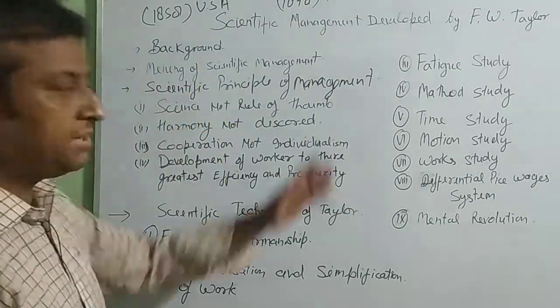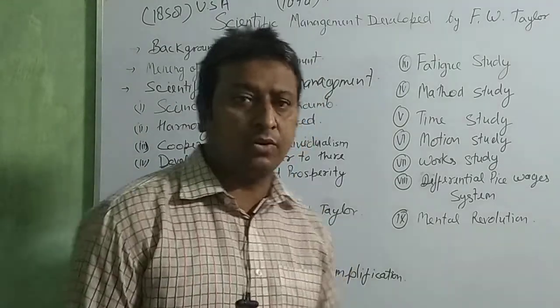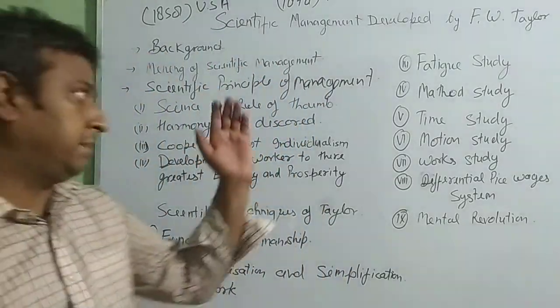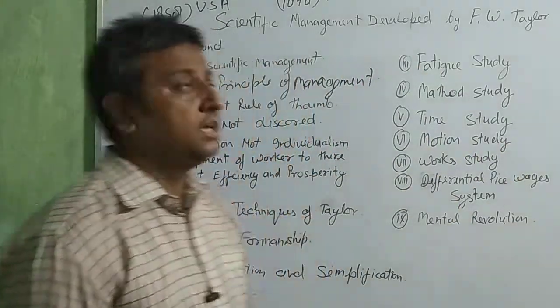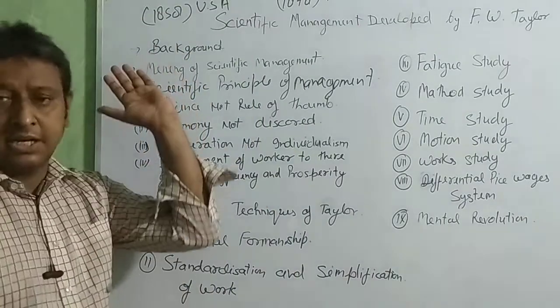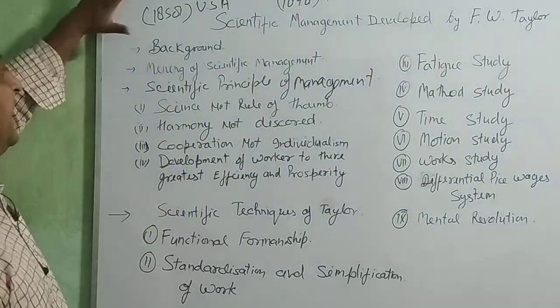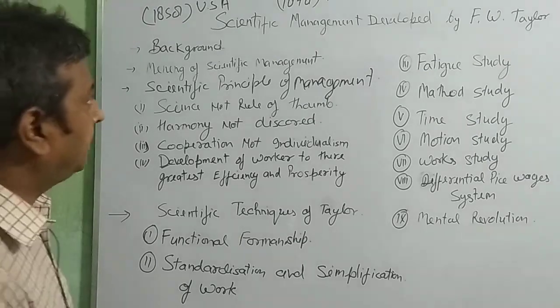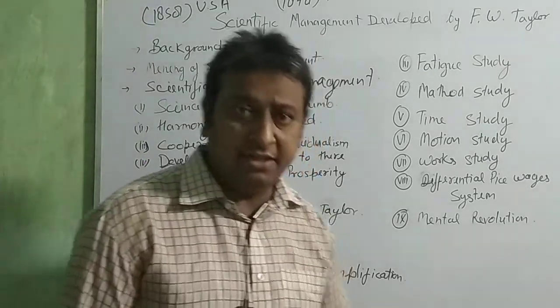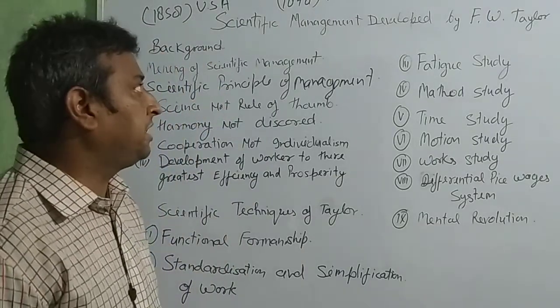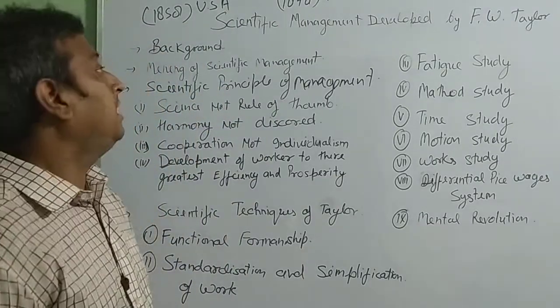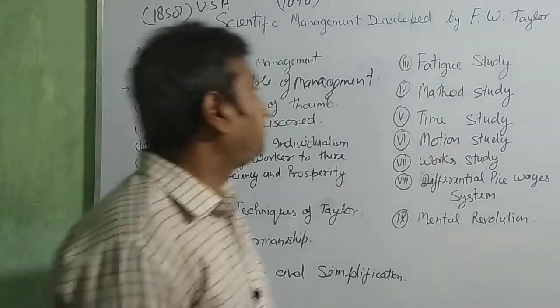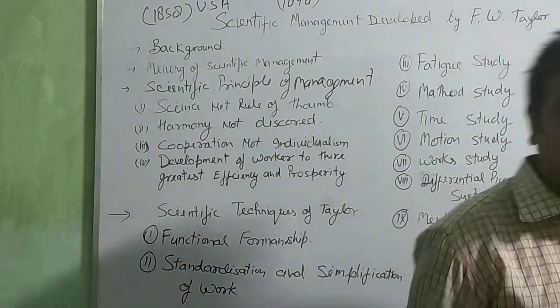Before starting the scientific principle, first we are going to know about the background of F.W. Taylor. F.W. Taylor was born in the USA in 1858, and then he joined as a mechanical engineer in 1878 at Midvale Steel Company.